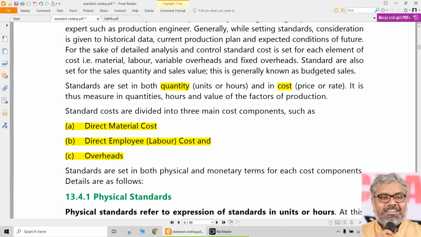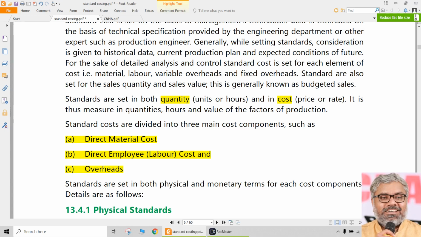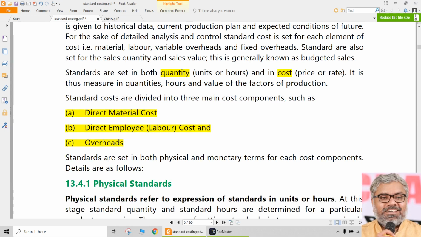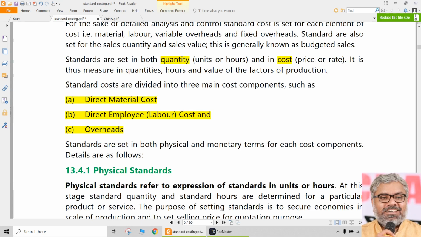For example, the production budget is a pure quantitative budget. It doesn't have any cost. Same way, the material procurement budget is purely a quantitative budget. It doesn't have cost. The material purchase cost budget will have cost. But here, for each standard, whether materials, labor or overheads, we have to have standards both in quantitative manner and also in monetary values related to cost.